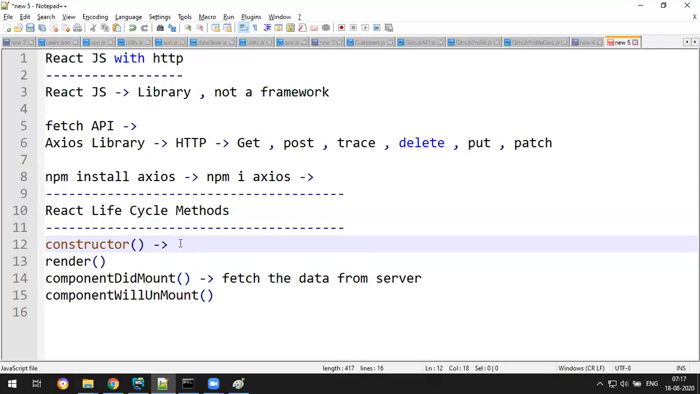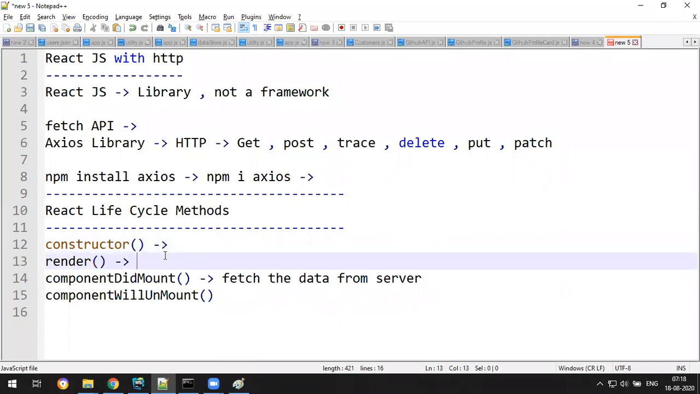It is not a safe place to write the data fetching from the server in the constructor, because by that time the component is not completely ready. So you can't write there. And can we write in render? You can't write in render, because render is just to display some data which doesn't have any external library calls.